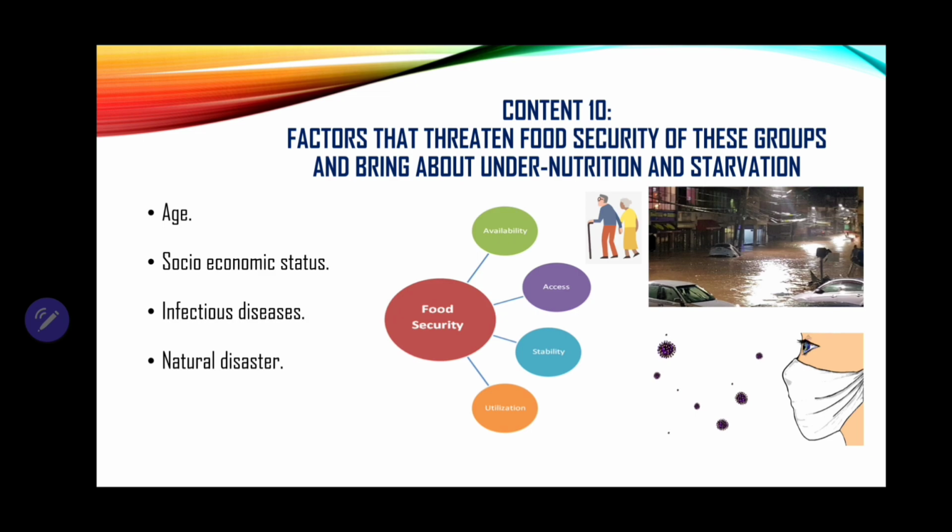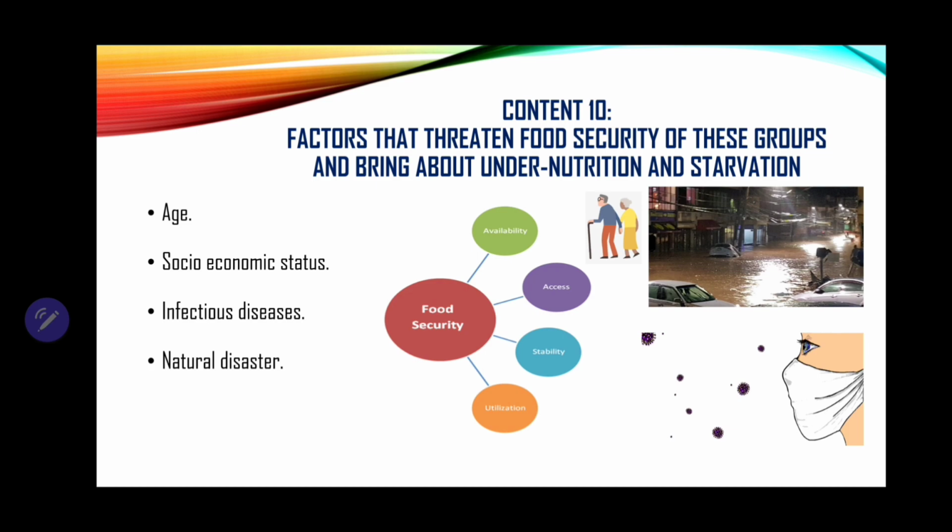Content 10, factors that threaten food security of these vulnerable groups that bring about undernutrition and starvation, factors such as age, socioeconomic status, infectious diseases, natural disasters, right? So the older the person, the less likely they're mobile to go to the supermarkets or to the markets to buy produce. And also these persons may forget to eat, forget to take their medication. So as you age, there are a lot of things that happen to these persons. It may be emotional or just their physical health.